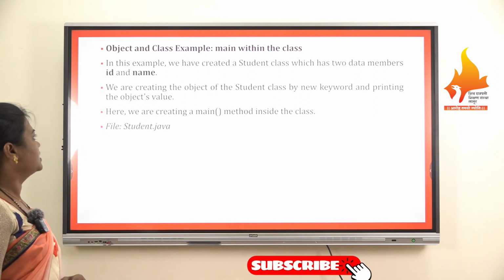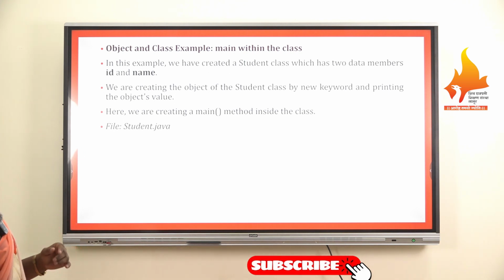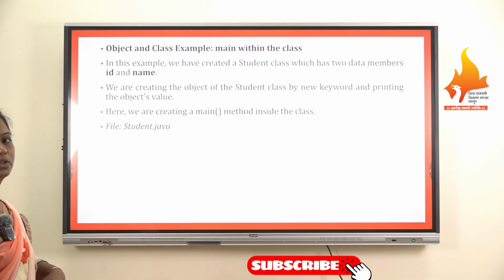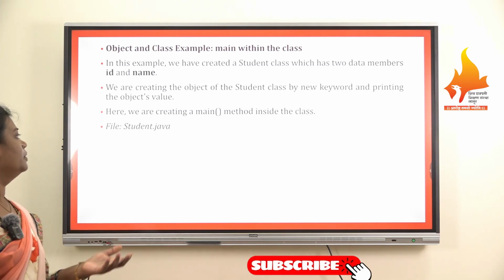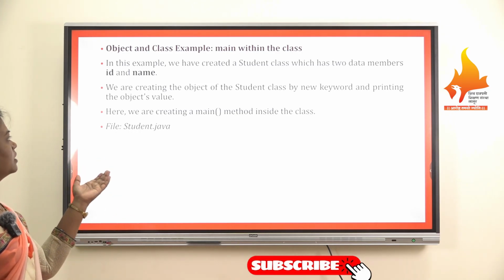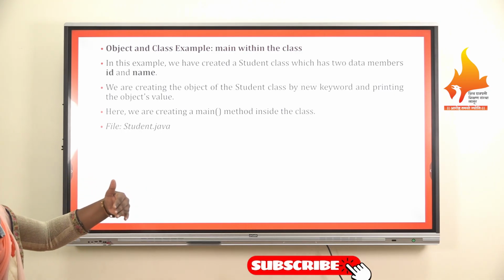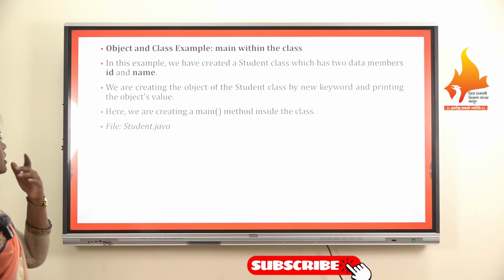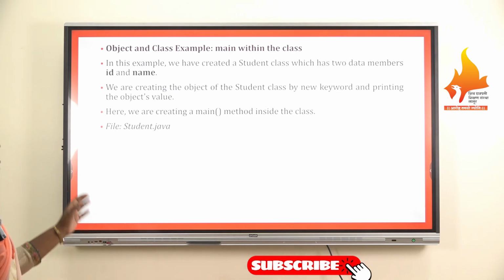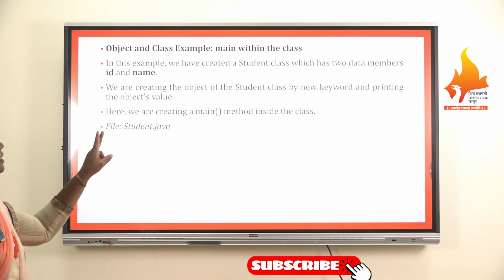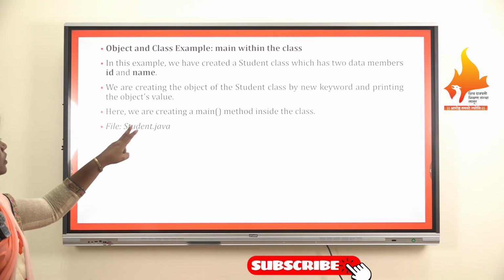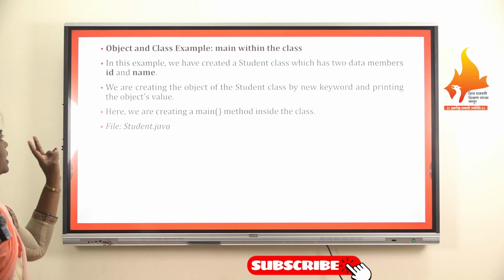So, object and class example: main within the class. Here we are going to use a main method in the class. Before discussing the program, let's see some concepts related to it. In this example, we are going to create a student class, and it is going to have two data members: ID and name.